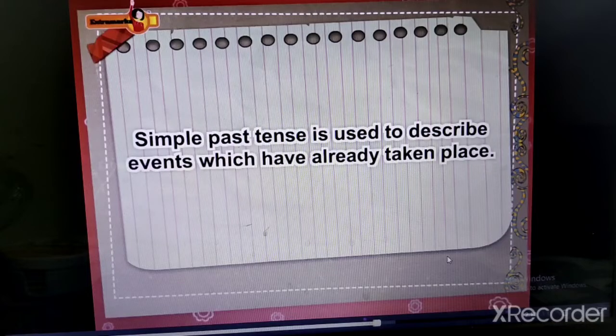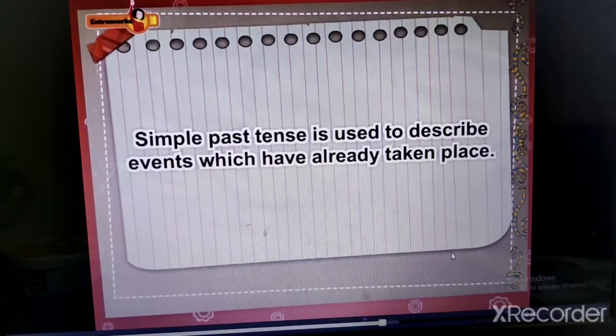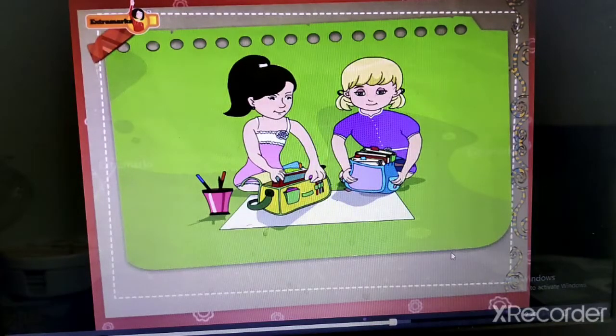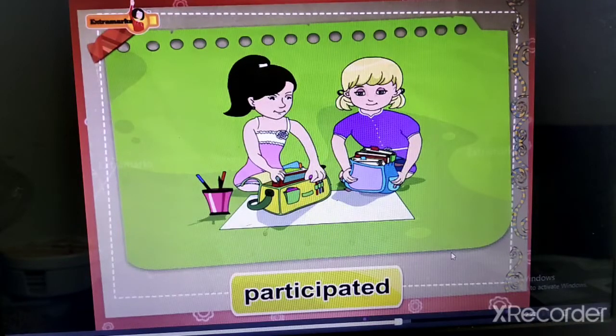Simple past tense is used to describe events which have already taken place. For example, last week, Amy and I participated in a card-making activity in school.